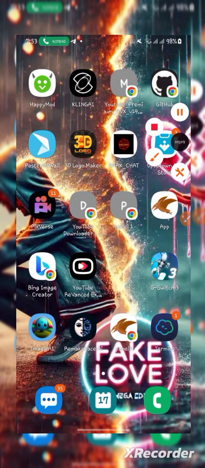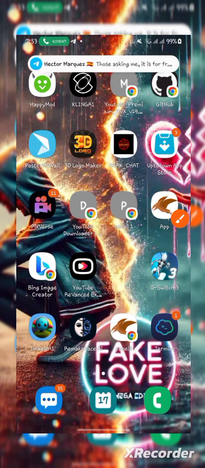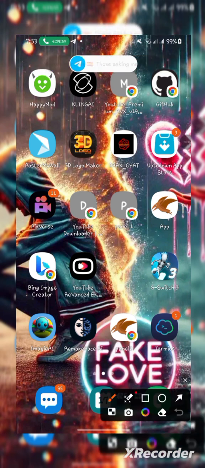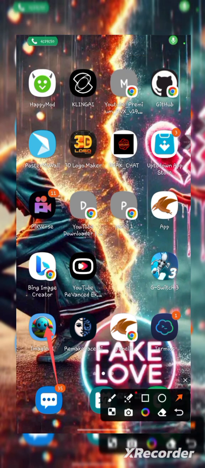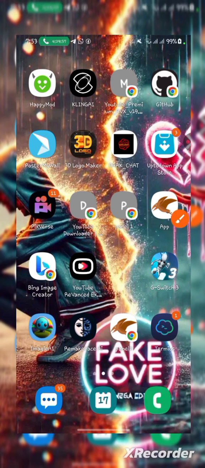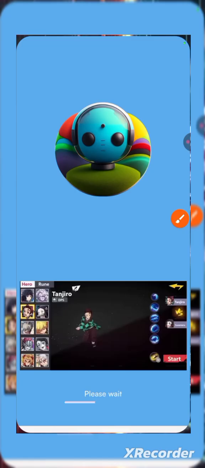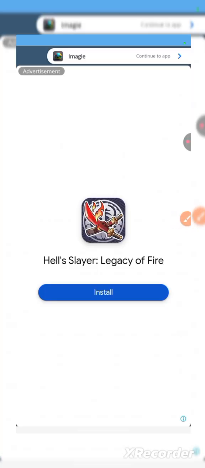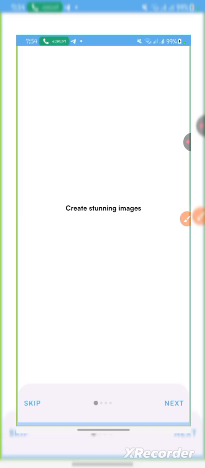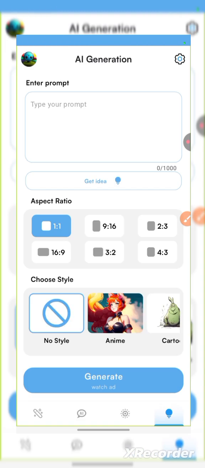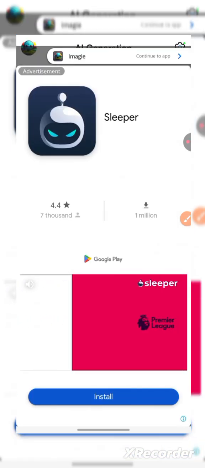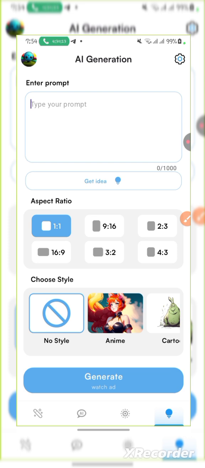Find the Imagine AI. So it's that, enter. Tap continue to app. Then after that, type your prompt.